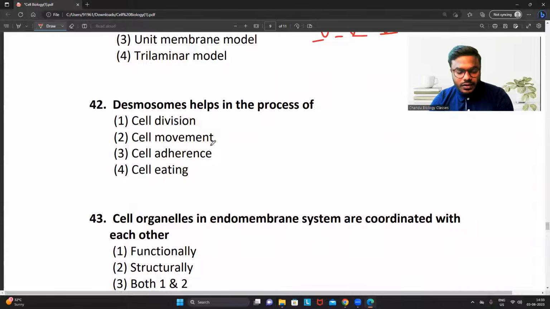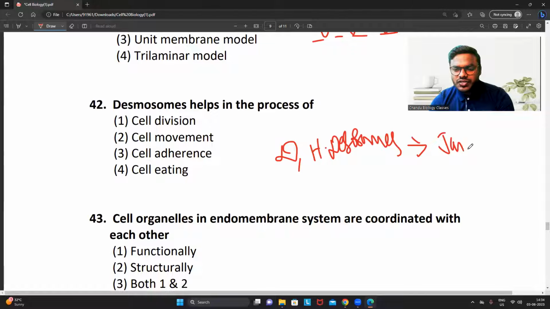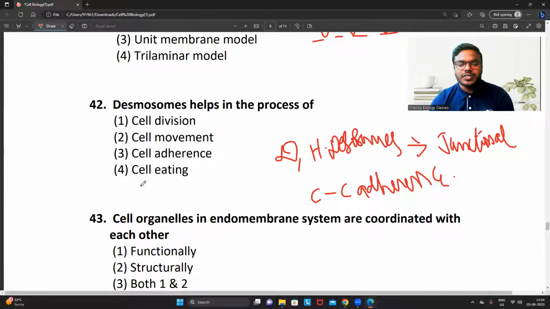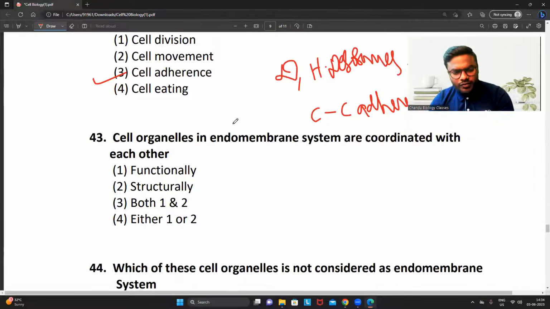Desmosomes, a clear cut question: involved in the process of. All the students listen. Desmosomes and hemidesmosomes, both, what do we call them as? We call them junctional molecules. The function of junctional molecules is what? Cell to cell adherence, or cell to cell attachment. Hence the answer is 3. Easy to remember. Question number 43.